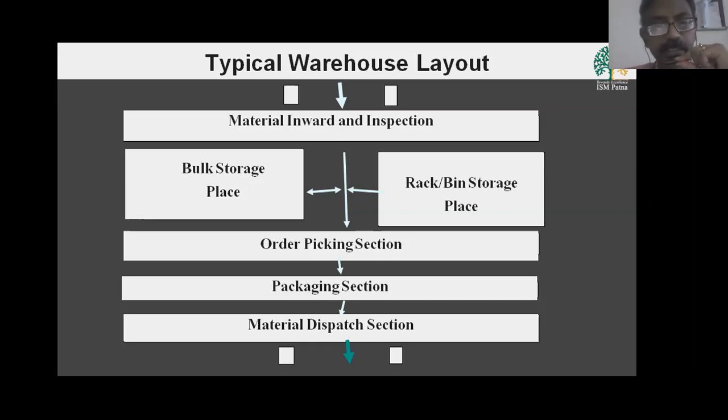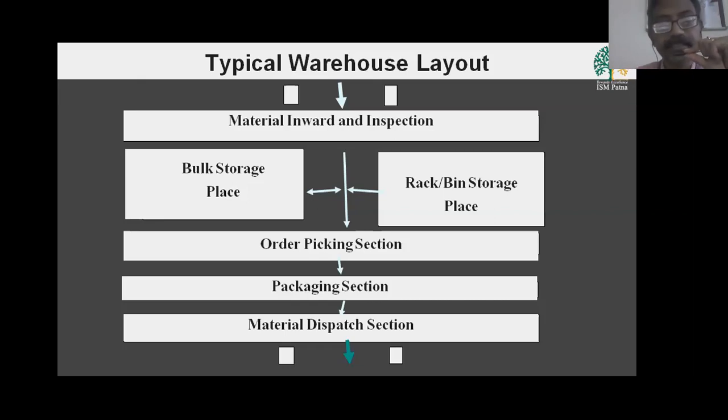Bulk storage means storage of larger quantities. Then on one side, there can be a facility for a rack and bin kind of system, where there are small shelves, and on the small shelves there are small buckets which we call bins. You store the small items in the bins. So on one side there is the rack and bin system, and on the other side the bulk storage system. This is the storing part.